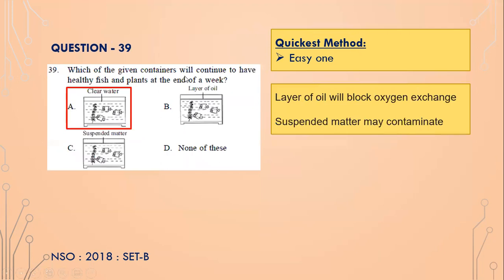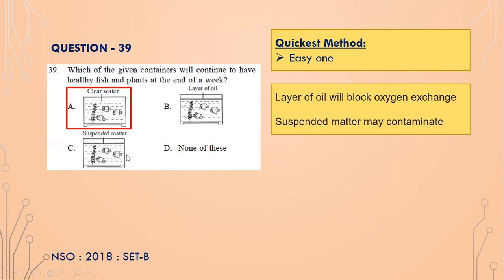Which of the given containers will continue to have healthy fish and plants at the end of a week, isn't it? So again in B, there is a layer of oil. If there is a layer of oil, then the oxygen transfer cannot happen between water and air. So this absolutely is a no-no, isn't it? You cannot have a layer of oil and then expect fish to survive because water will not get enough oxygen. Similarly, plants will not survive.